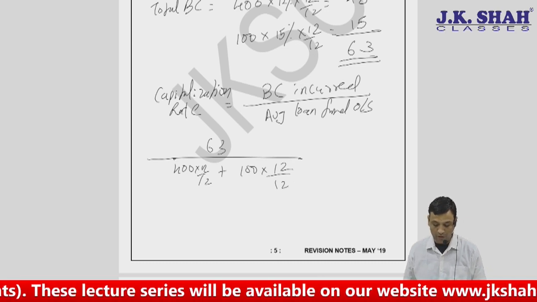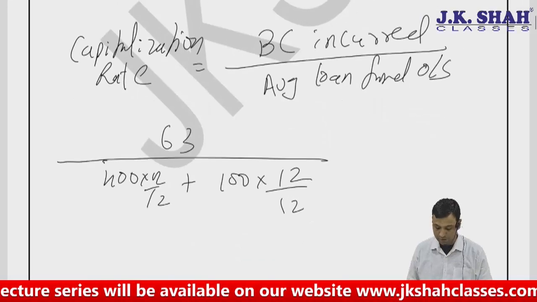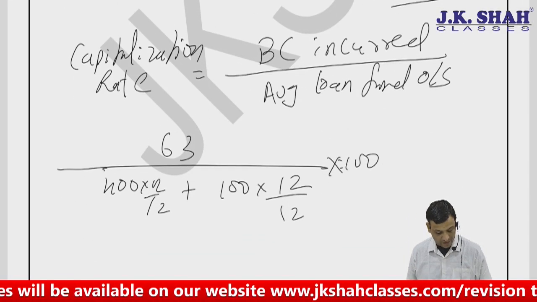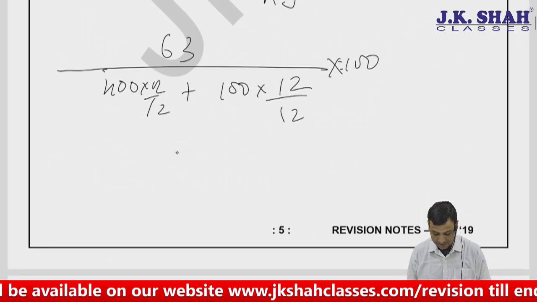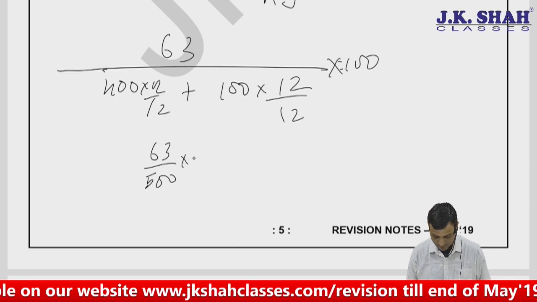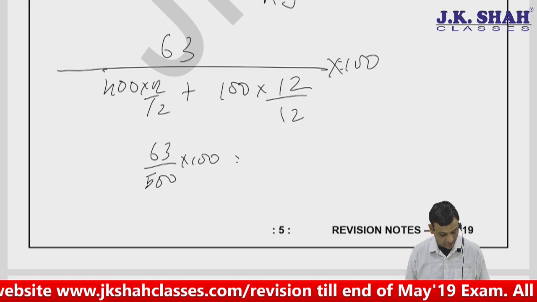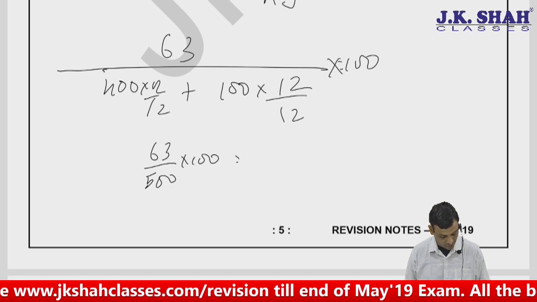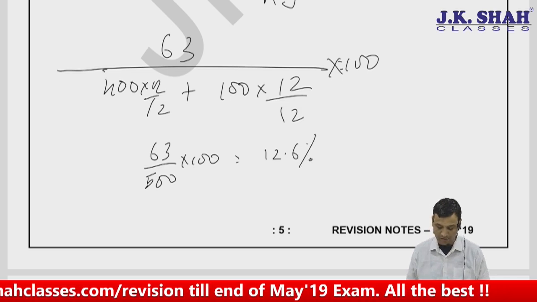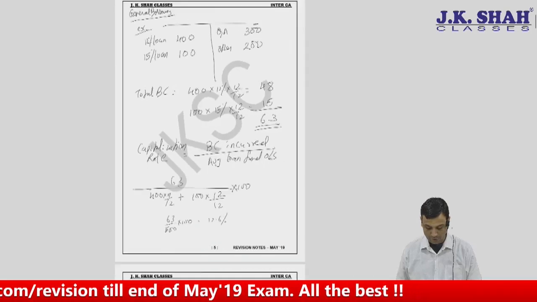If I had borrowed only for 6 months or 9 months, this would have changed. So it is 63 divided by 500, into 100, and I get a weighted average borrowing cost of 12.6%.